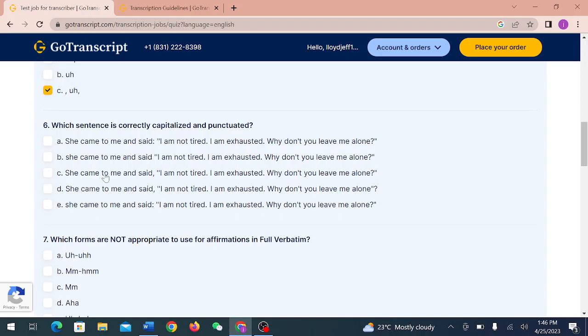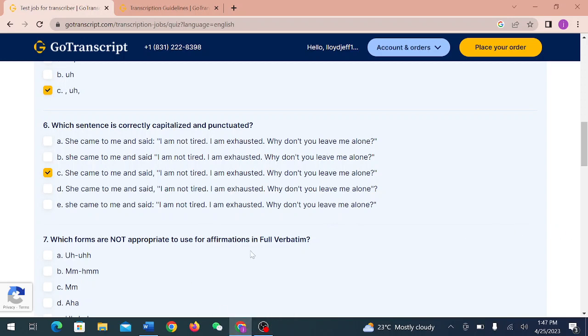In C, "she came to me and said," comma, this is right. And D, "she came to me and said," comma, this is right. Then opening, "I'm not tired, I'm exhausted. Why don't you leave me alone?" Question mark, then quotes. This is right. This is quotes, then question mark, which makes it wrong.